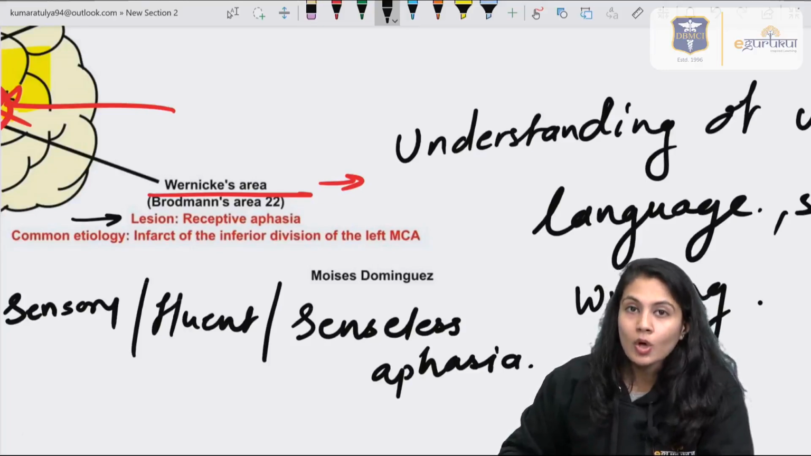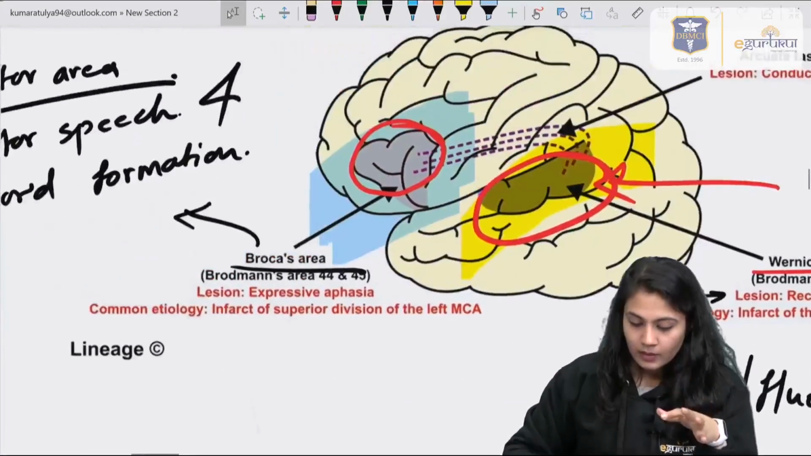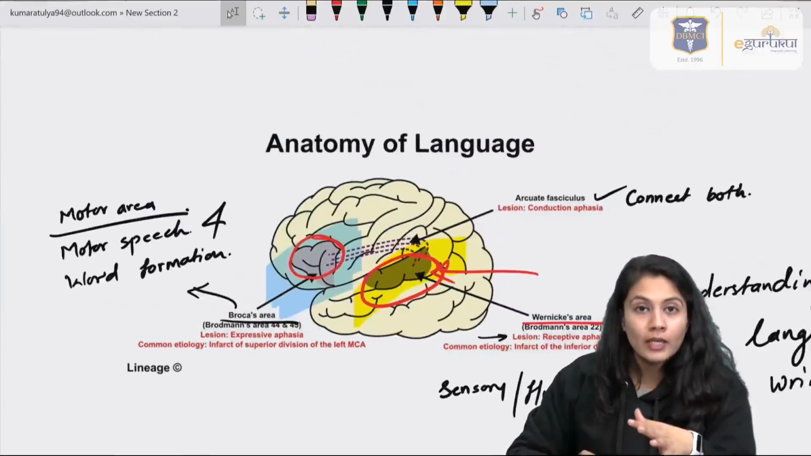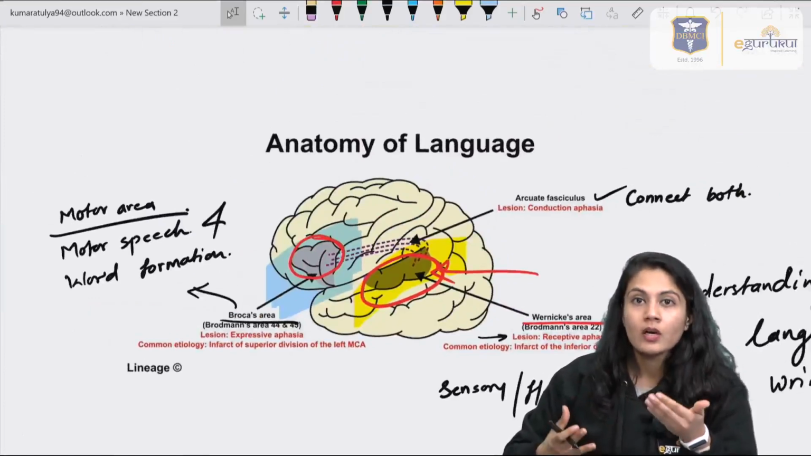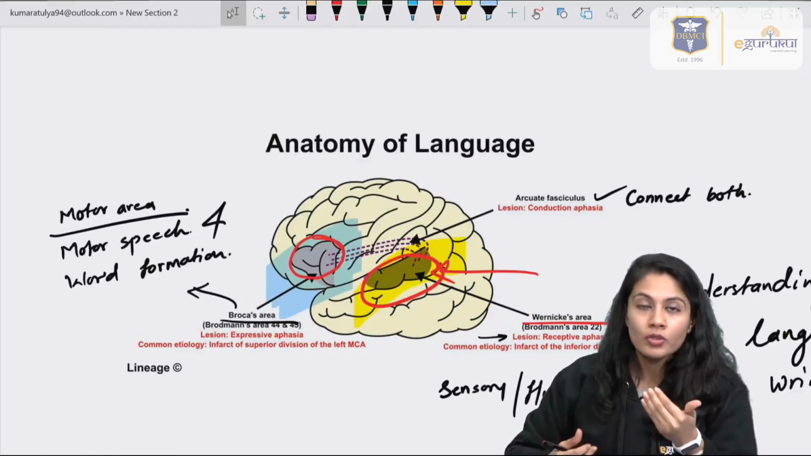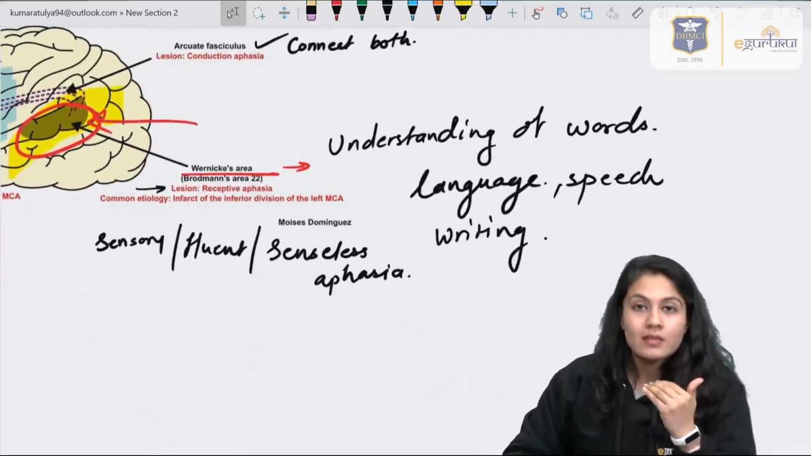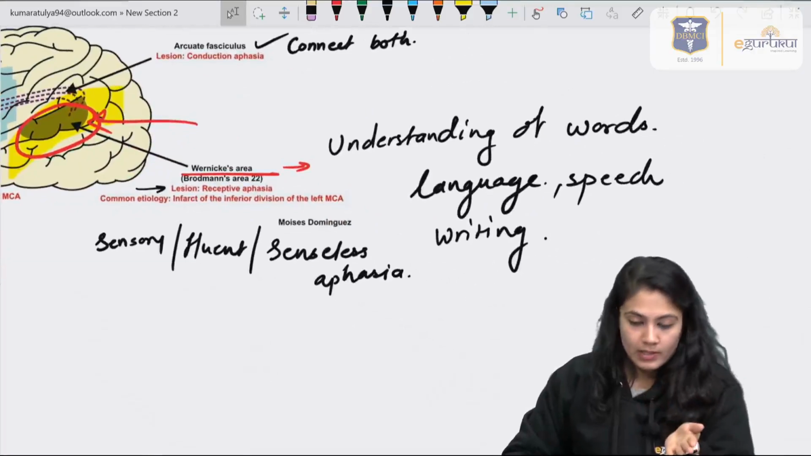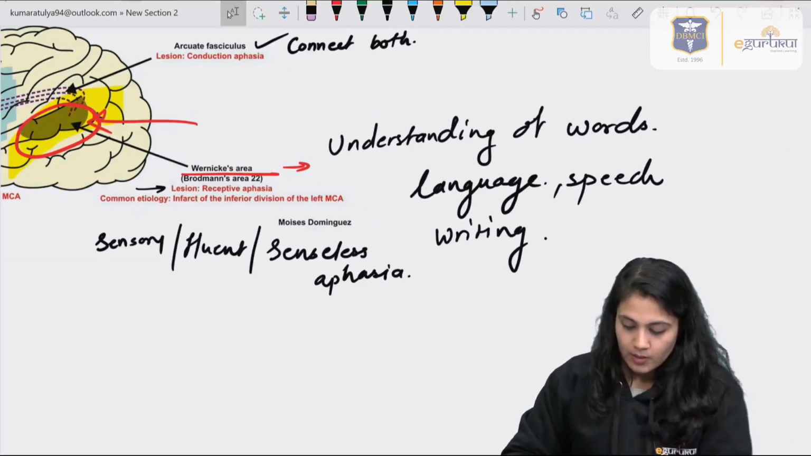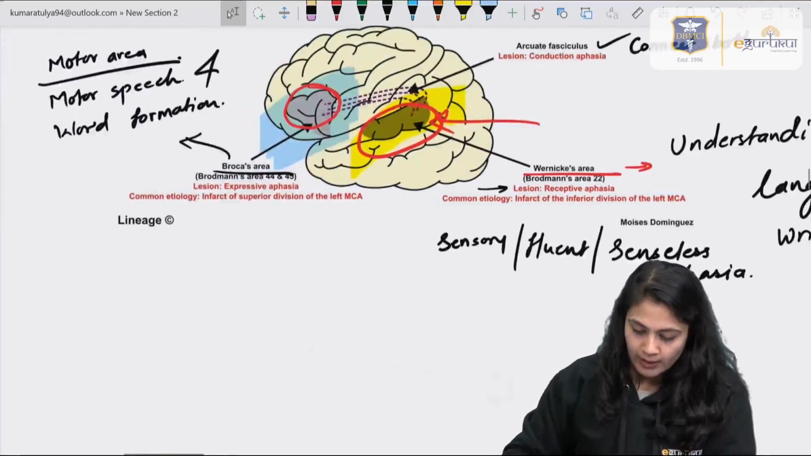The person is not able to understand what the other person is talking about, right? But his motor area is intact. The lesion is in the Wernicke's area, the motor area is intact. So he is able to speak, but because of lack of understanding, the word formation will not be appropriate. So that's why it is also known as senseless aphasia. The person is able to talk, but it will be senseless speech. So this is about the Wernicke's lesion.